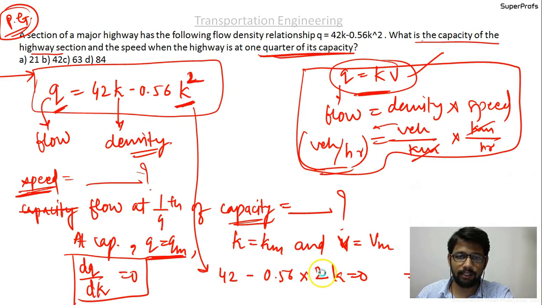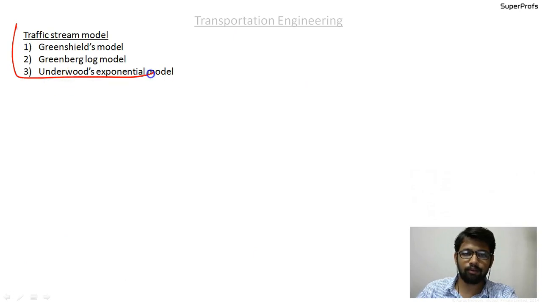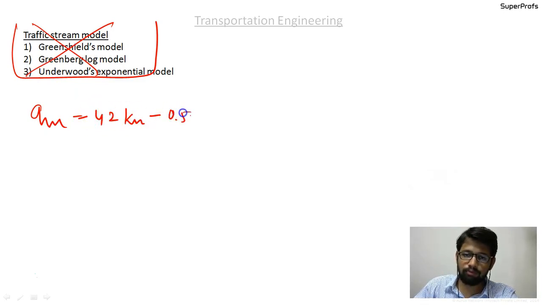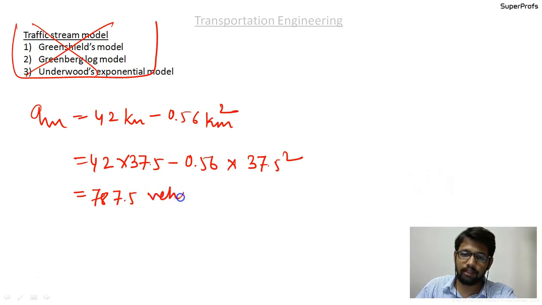So q max equals 42 k max minus 0.56 k max square, which will be equal to 42 into 37.5 minus 0.56 into 37.5 square, that is, the capacity is 787.5 vehicles per hour.